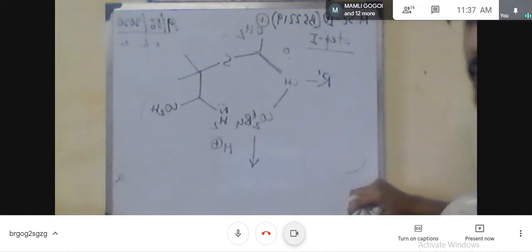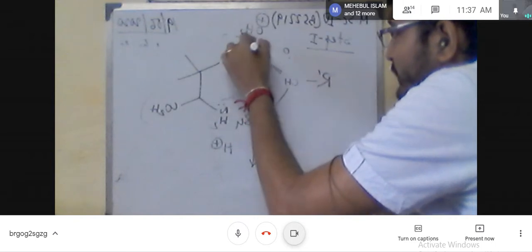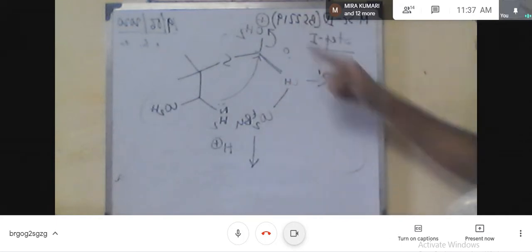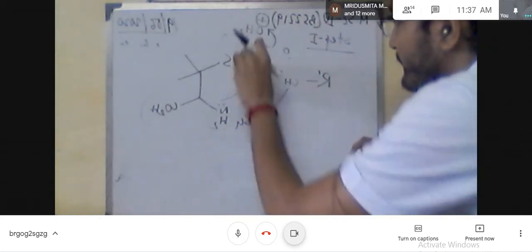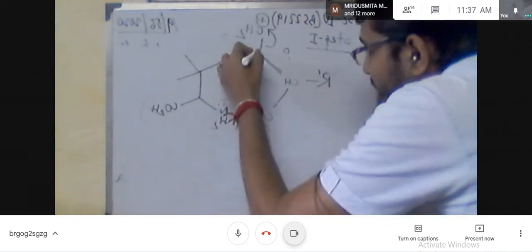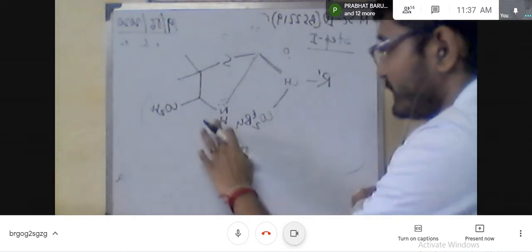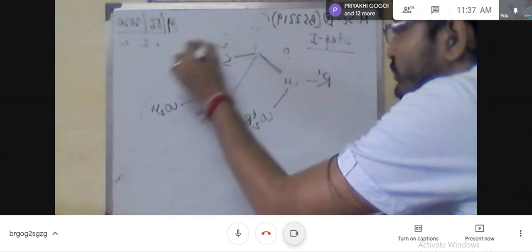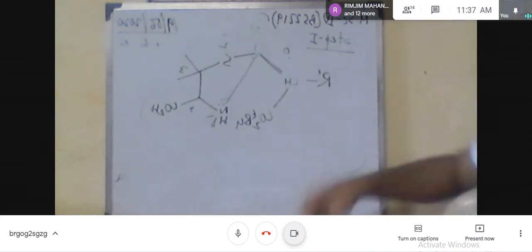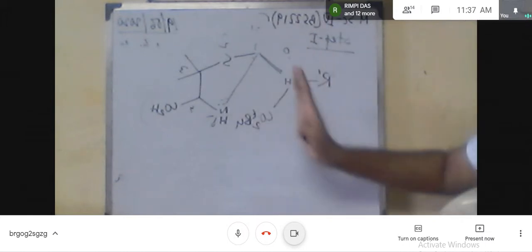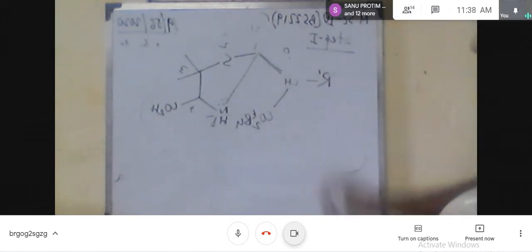So after this step, we will get the structure like this way. So a 1, 2, 3, 4, 5-membered heterocyclic ring is formed, as you see in the structure of the penicillin V salt. So one part is over. Now our target is to react with the other portion of this fragment or this intermediate. This portion is over. We will react this portion in the last step.